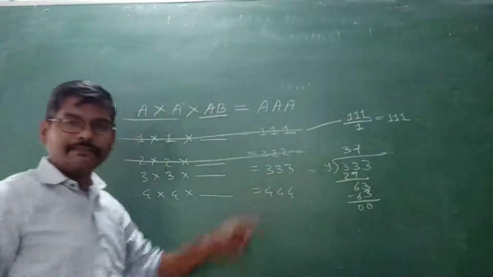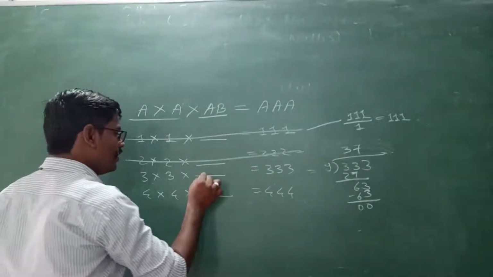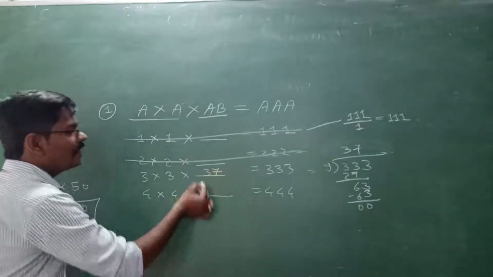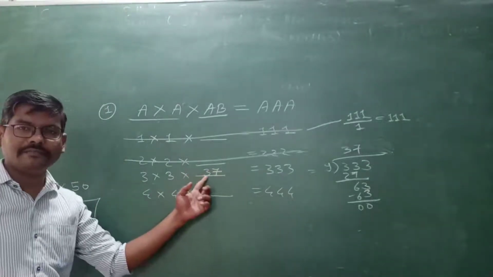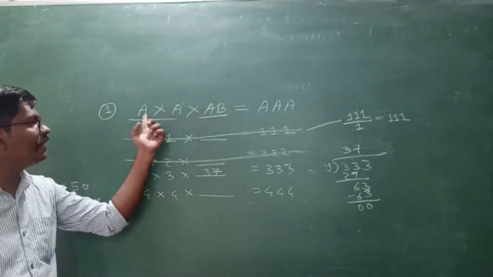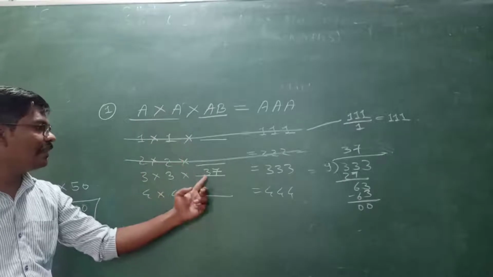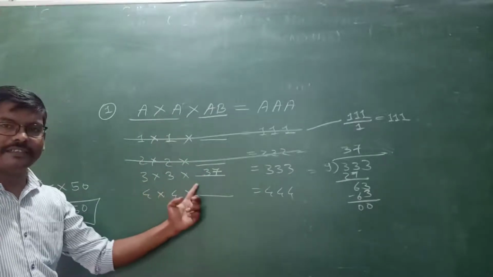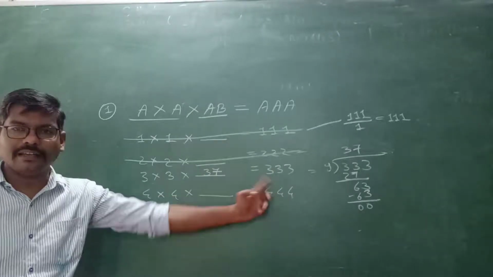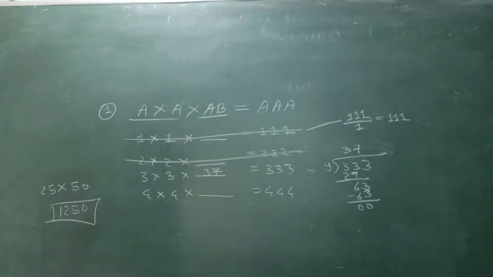So 9 is an exact factor of triple 3, and 37 will be there. My dear students, can you observe? In 37, the tens place is 3. So the tens place 3 is equal to this a. Here 3, 3, and in the answer triple 3. Does it satisfy our equation? Yes. So the value of a is 3.